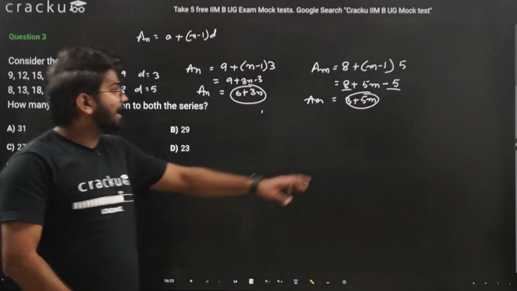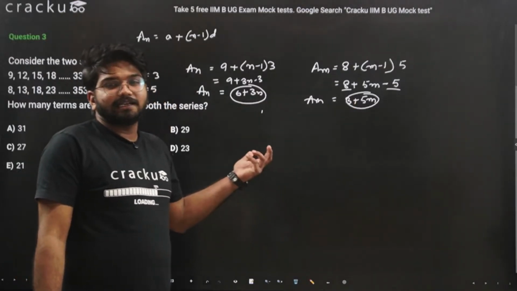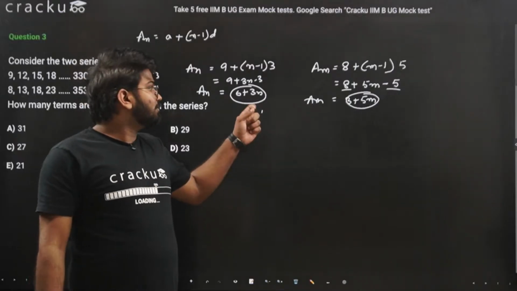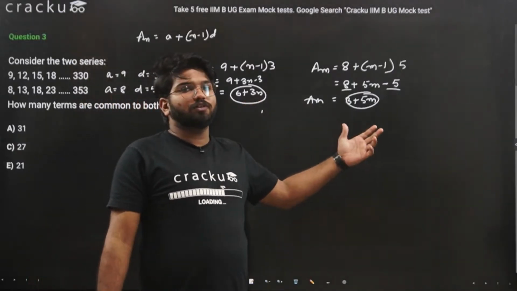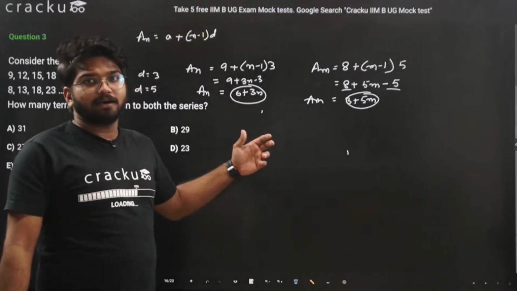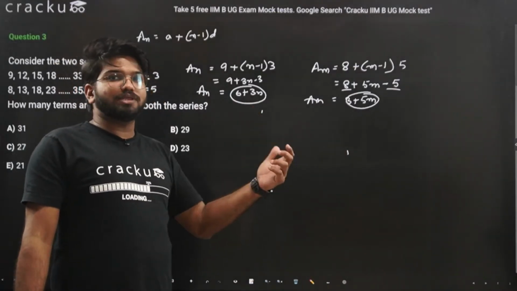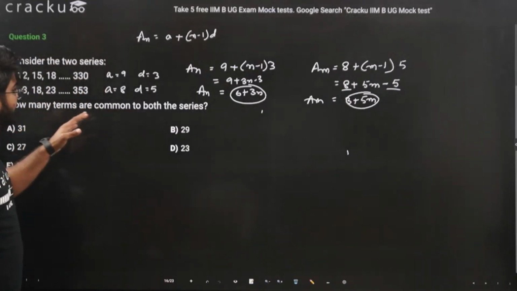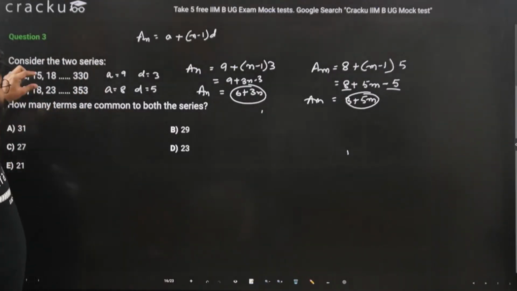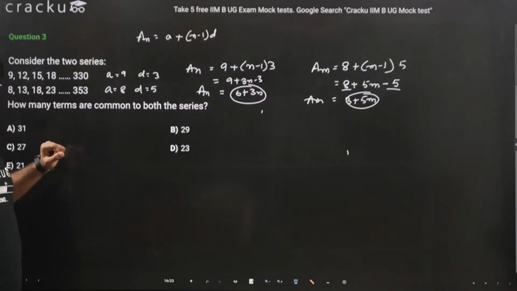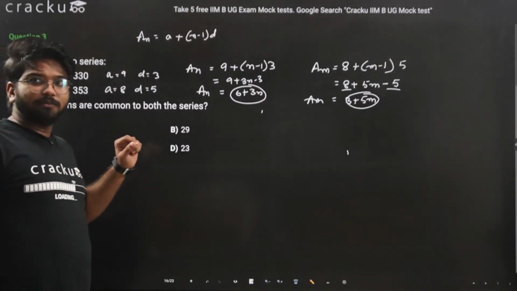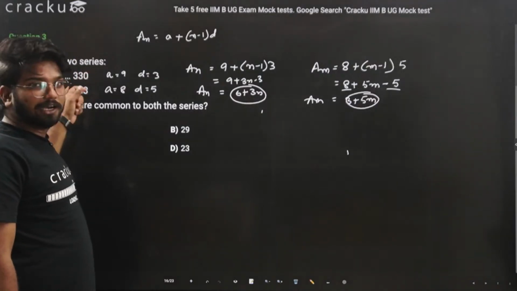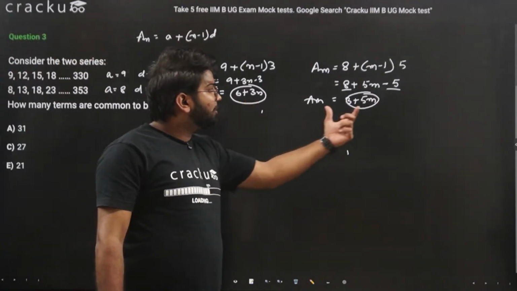Now why have I taken m here and n there? It is not necessarily true that the nth term of this series and this series will be the same. The terms could be the same but at different positions. So now we are asked how many terms are common, which are part of this series and this series also. Now for a particular term to be part of the first series and second also, both have to be of this form.